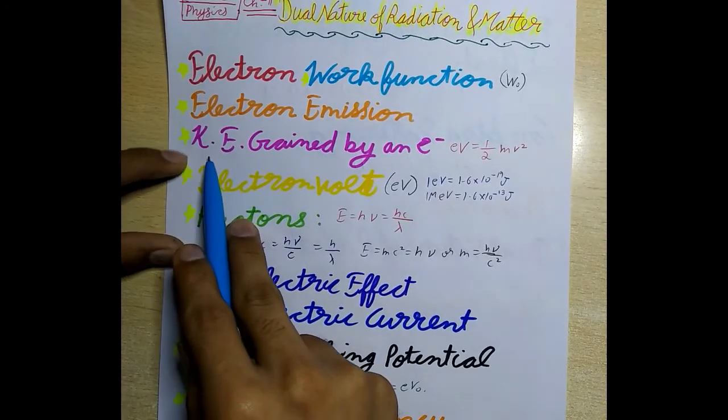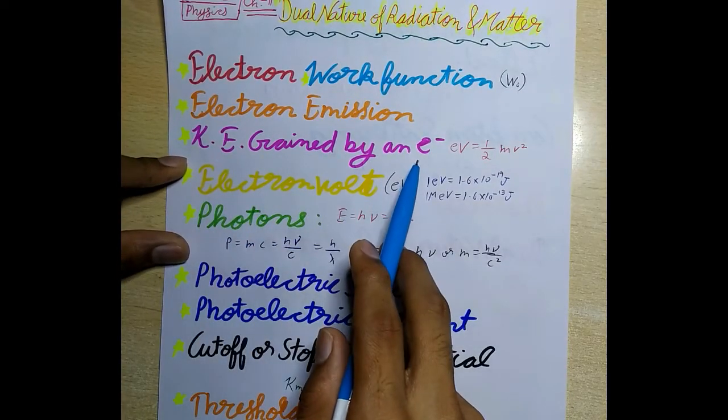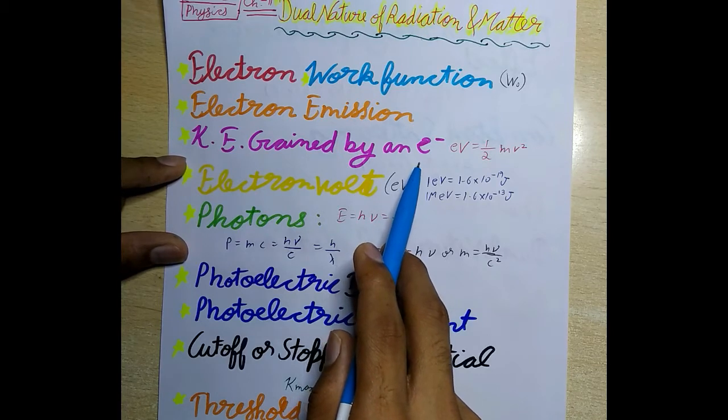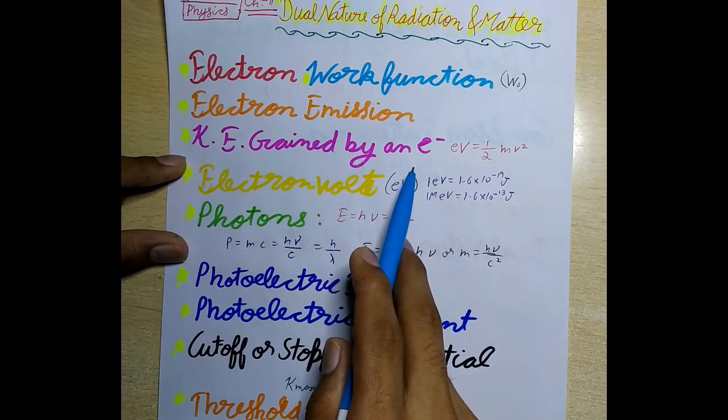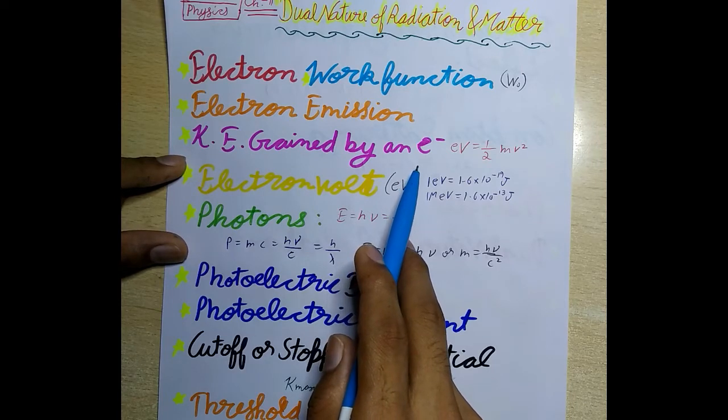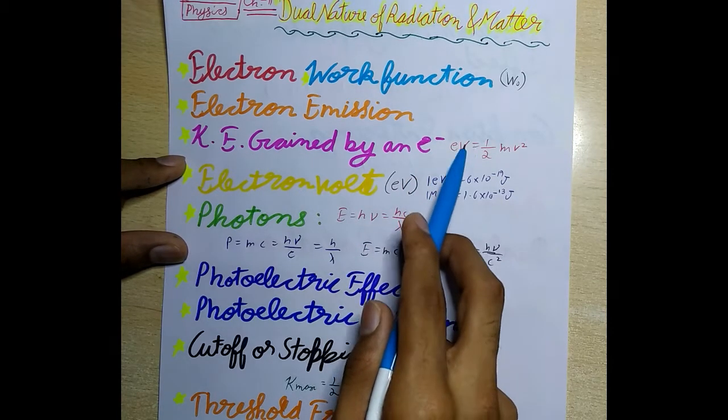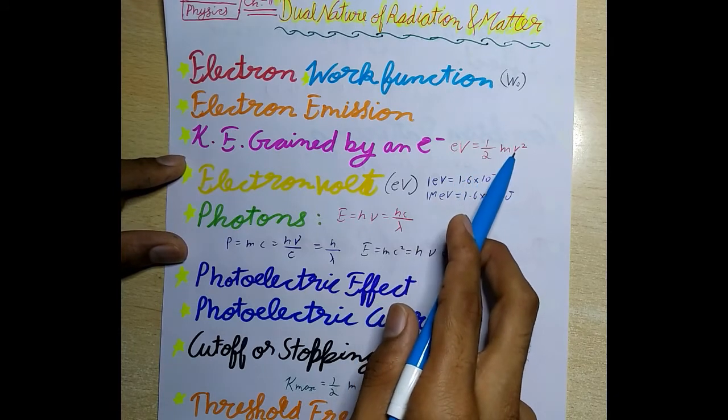Now next is kinetic energy gained by an electron. When an electron is accelerated from rest through a potential difference of V volts, the gain in its kinetic energy is eV, which is equal to half mv squared.